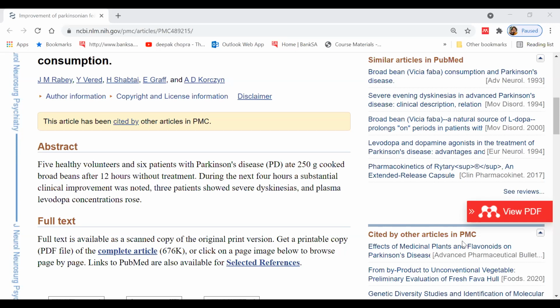Yes, Jane, I agree that it's really not easy to eat all that broad bean, 250 grams. So maybe we try to take it as a prevention, that if we are having a diet rich in this particular veggie, then we are trying to maintain L-DOPA production in the body. Yes, absolutely agree. Not easy to consume that much amount.